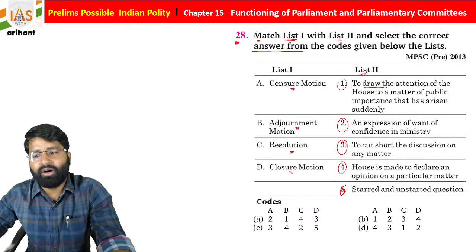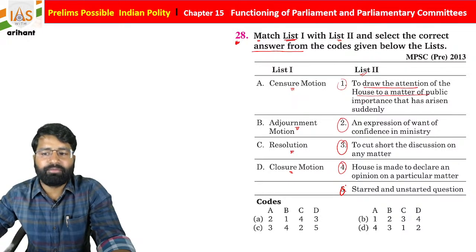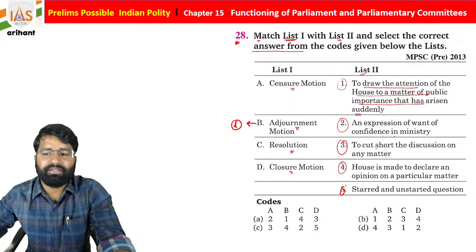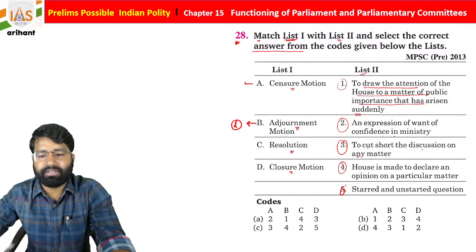To draw attention of the house to a matter of public importance, it has arisen suddenly. So we all know this is about the adjournment motion. B1, an expression of want of confidence in the ministry. To cut short the discussion on any matter. It is basically introduced for the censure.